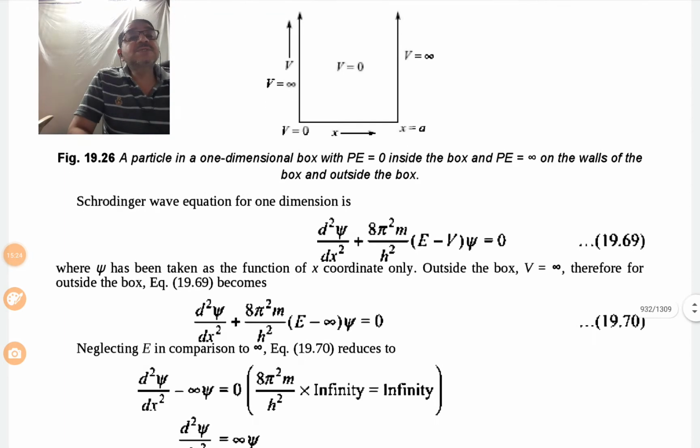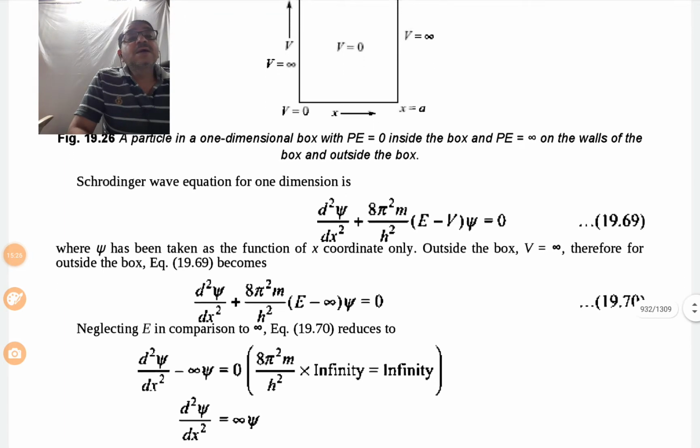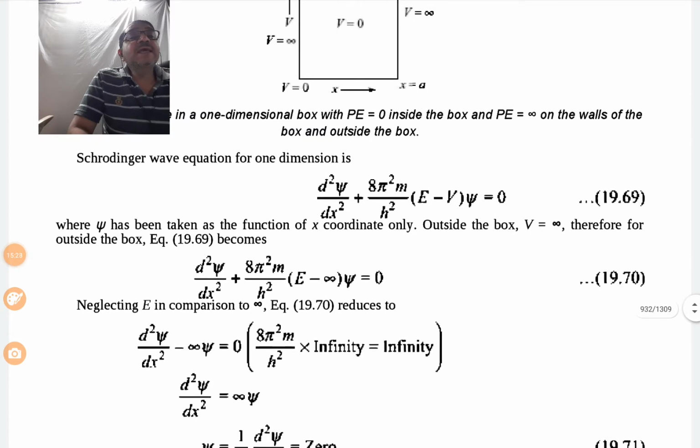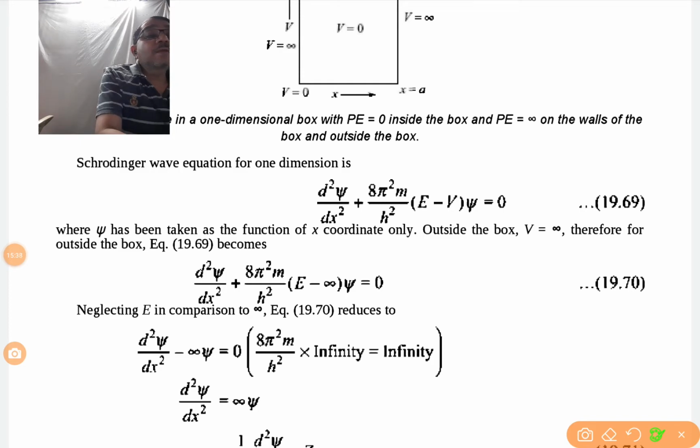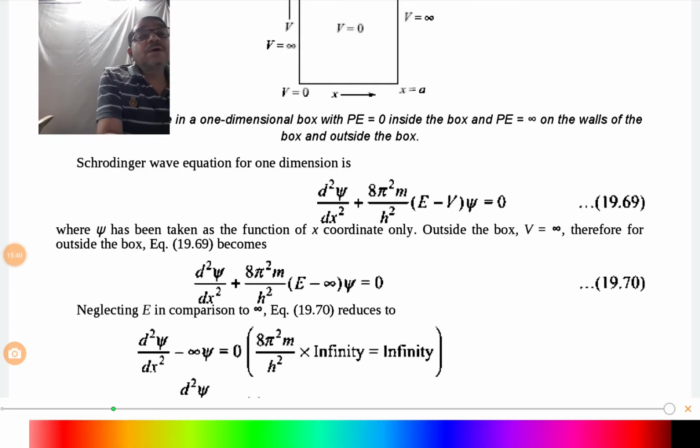becomes simplified. Here E minus infinity is shown in place of V, neglecting E in comparison to infinity.